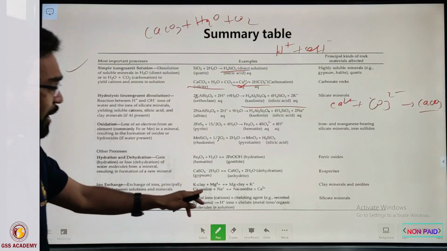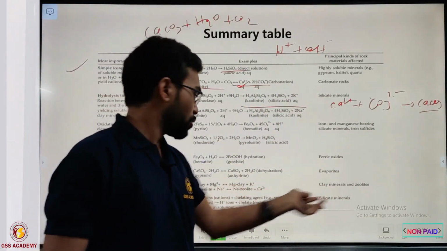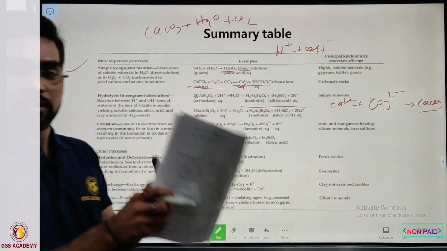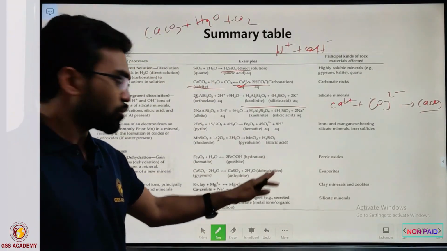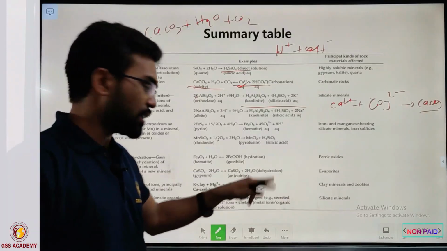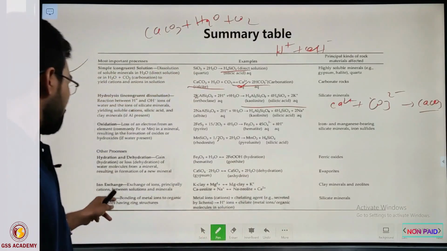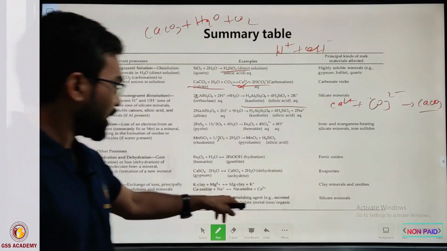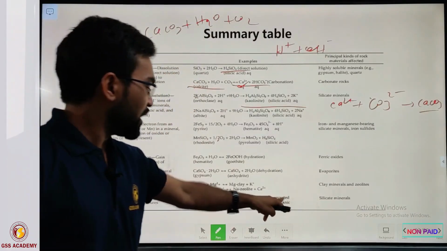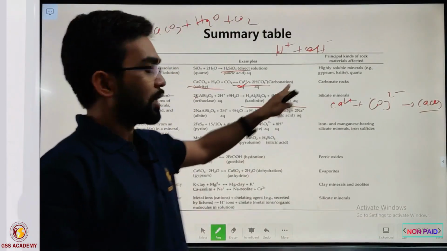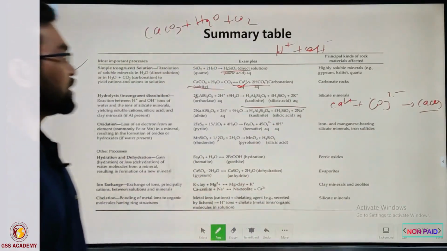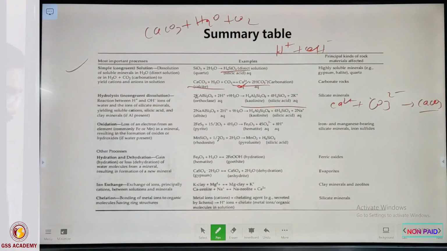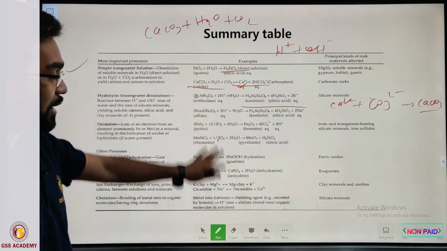Ion exchange, where one clay mineral is transferred into another clay mineral. Generally the transfer of cations takes place, but anions can also exchange, but generally we see that cations are exchanged. And the other is chelation, where metal ions are liberated, and chelating agents play an important role in enhancing the weathering condition. So this is, in short, the chemical weathering.